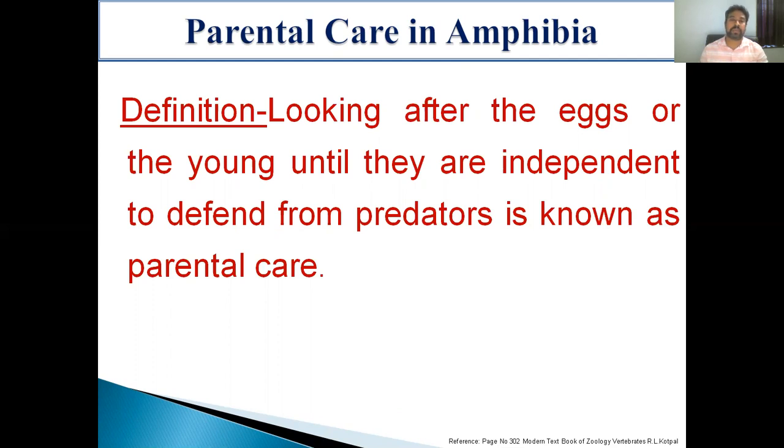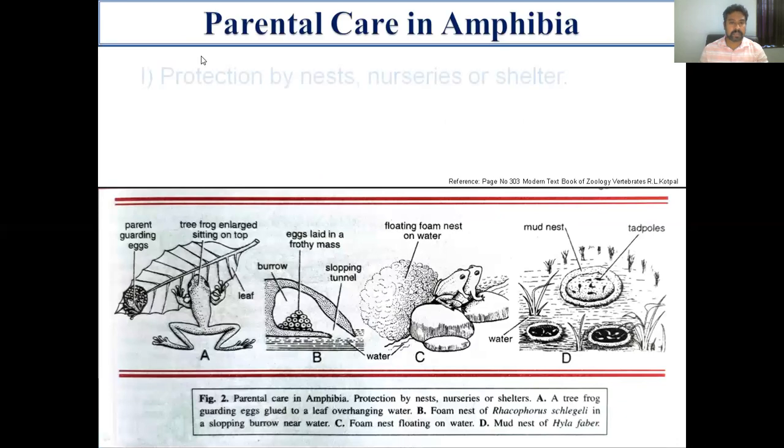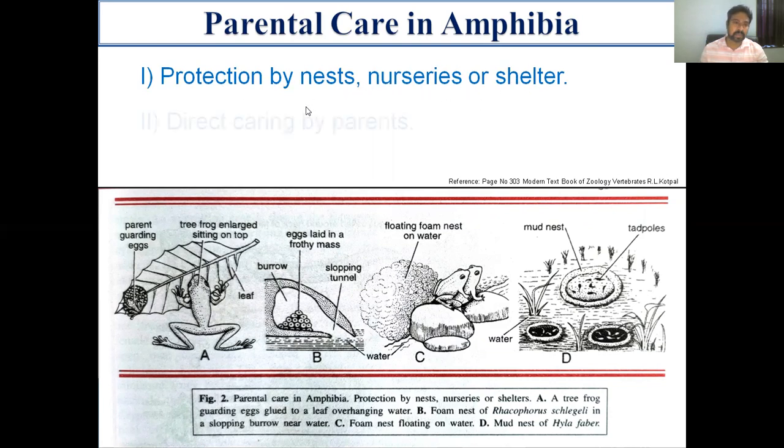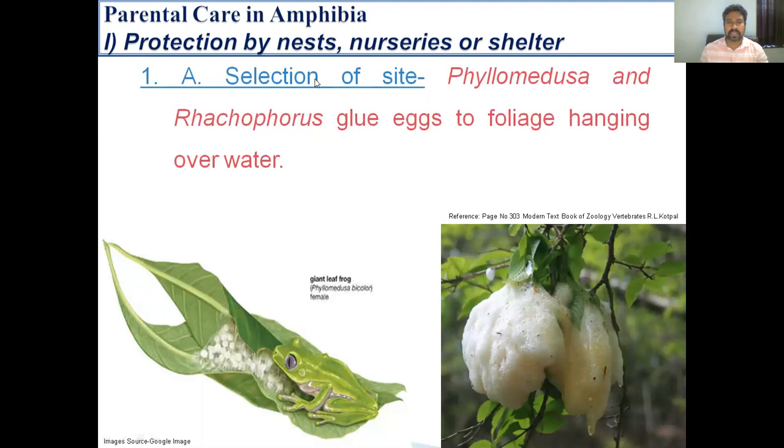In the case of amphibians, parental care is broadly categorized into two categories. The first is protection by nest, nurseries, or shelter, and the second is direct caring by parents. Amphibians show interesting ways to protect their defenseless eggs and tadpole larvae. The first category is protection by nest, nurseries, or shelter. In this category, the first way is the selection of site.